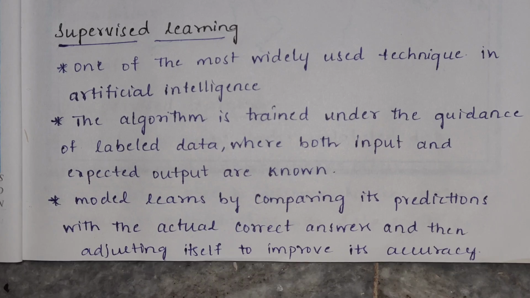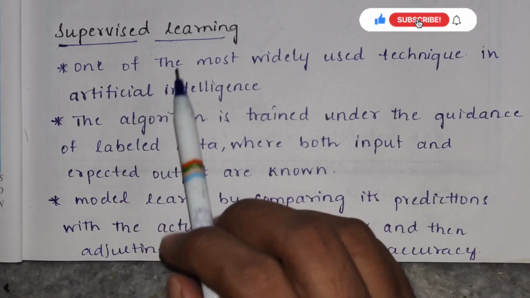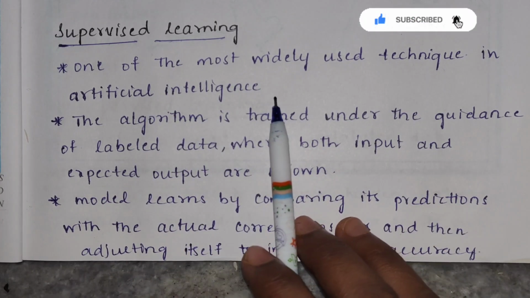Today I'm going to explain supervised learning and unsupervised learning in a very simple and easy way. So let's get started. First of all, let us know what is meant by supervised learning. Supervised learning is one of the most widely used techniques in artificial intelligence.